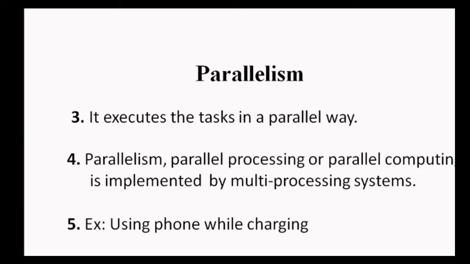If we talk about a real-world example of parallelism, then we can say that when we use our phone while charging, which most of us have done in our life, that is an example of parallelism. In that case, on one hand we are using our phone, so we can consider ourselves as a processor, and on the other hand the charging cable is charging our phone. The things are done in a parallel way. So this is an example of parallelism.